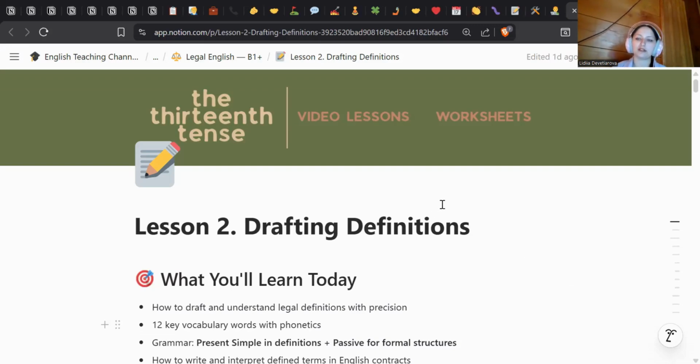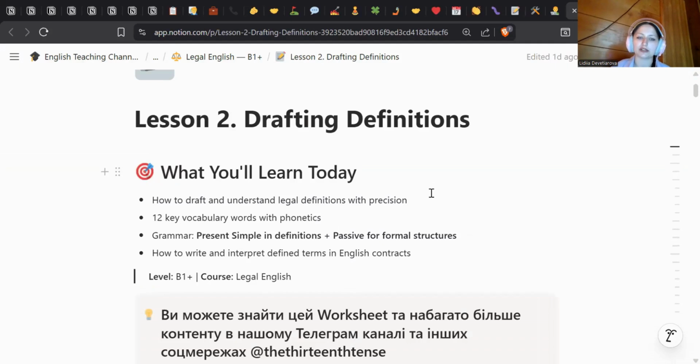So, lesson 2, drafting definitions. What exactly are you going to learn today? You will learn how to draft and understand legal definitions with precision. You will learn 12 key vocabulary words with phonetics. You will learn some grammar, present simple definitions, and passive formal structures. And you will learn how to write and interpret defined terms in English contracts.